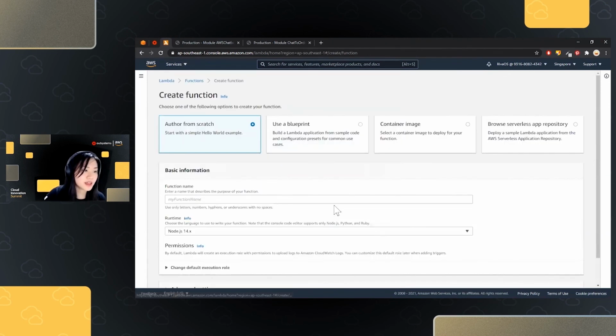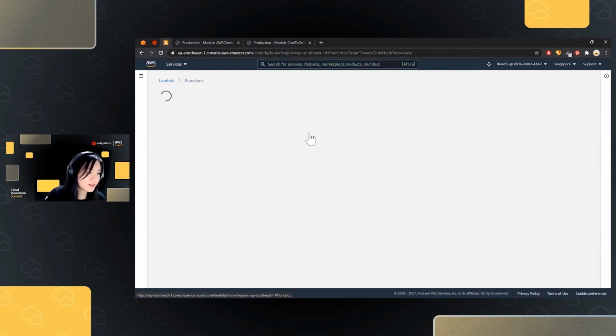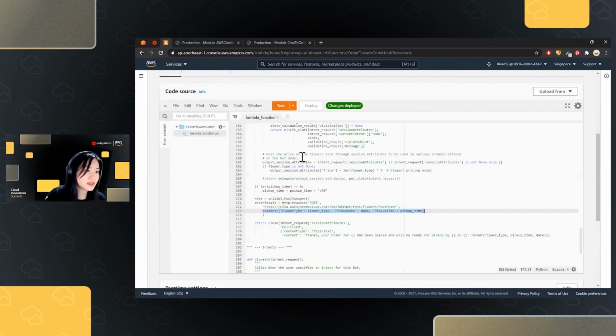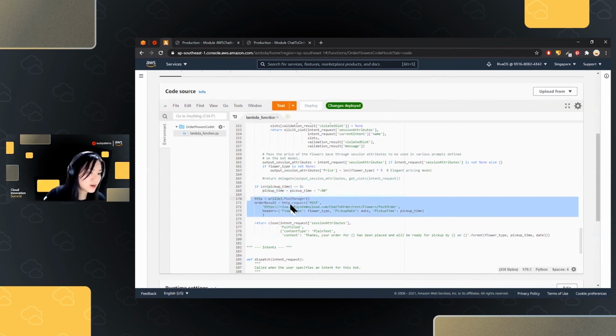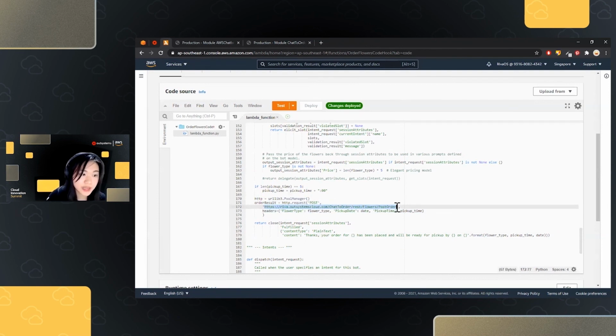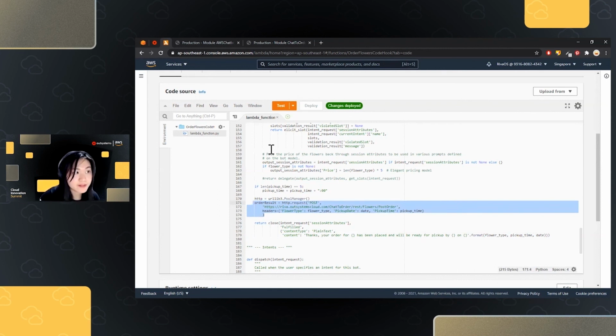Now I happen to have a function that I already have here, in which I used the pre-built function created by Lambda, but I added the specific code that I needed to call my API. So with this, I simply called the API that we just created from the OutSystems console with our input parameters, which are the flower type, the pickup date, and the pickup time. By calling this API, it would then trigger the creation of my flower order in my OutSystems database. So let's see how it looks.